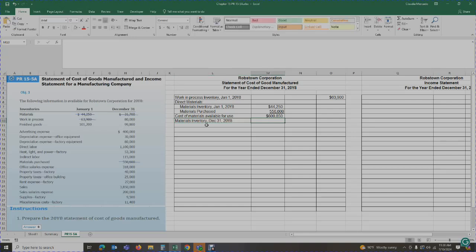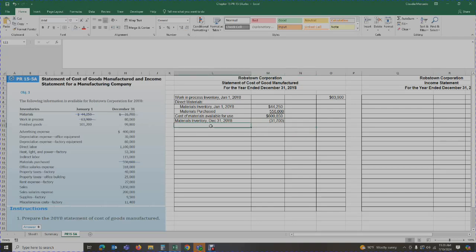Okay. So we have 31,700. Now I'm going to put that in negative because that is what we have available. That is what we have not used. So my ending inventory in materials is 31,700.